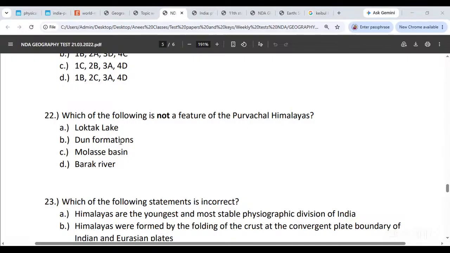The one behind you. Can you answer this question? What are you wearing? Maroon colored shirt, I think, if I'm not wrong. Something really dark he's wearing. The guy behind you, make him stand up. I can't see him properly. Can you answer this question? Question number 22. Which of the following is not a feature of the Purvachal Himalayas? No. Yeah, the person sitting next to you. Can you answer this question?